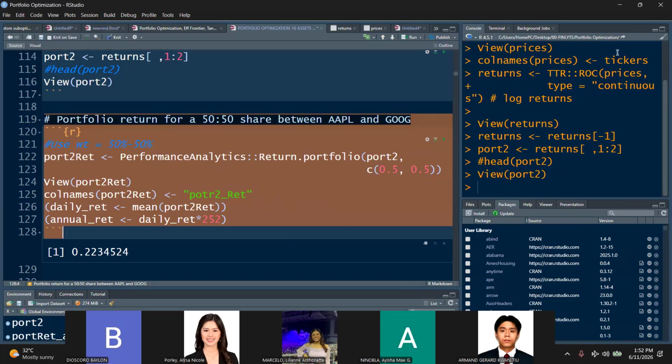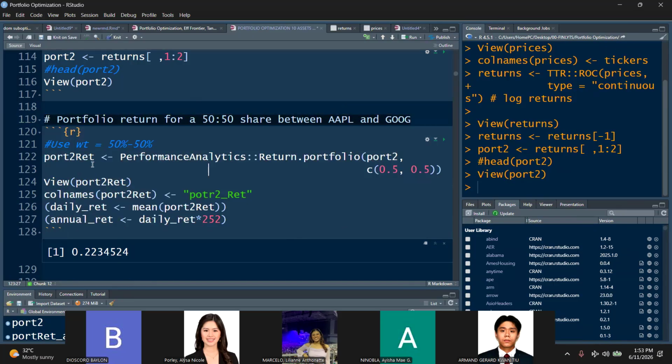Okay, what are we doing here, class? So we're creating this object port 2 ret. So it's a portfolio of returns. Okay, and then what are we computing, class? The returns of portfolio 2, Apple and Google. And then we have to define the weights. Since there are 2 assets, then you should define 2 weights, 0.5, 0.5, meaning it's equally weighted. Of course, that can be 0.7 and 0.3, 0.2 and 0.1, etc. Okay, and then let's view this object, class. Control Enter.